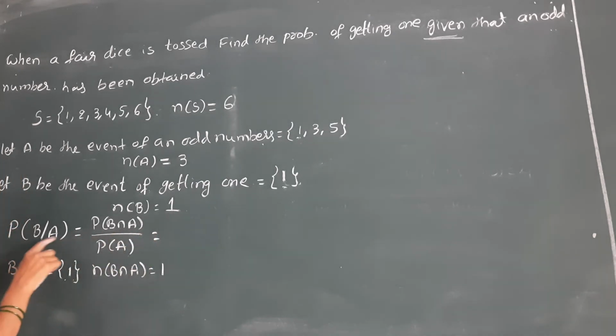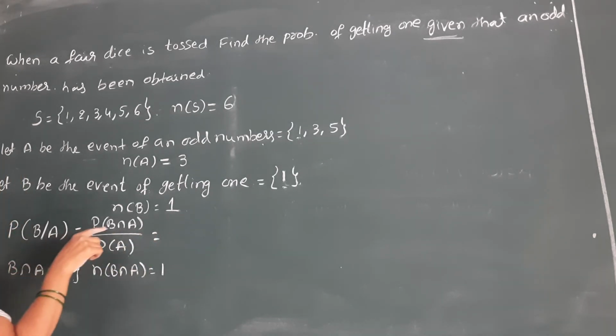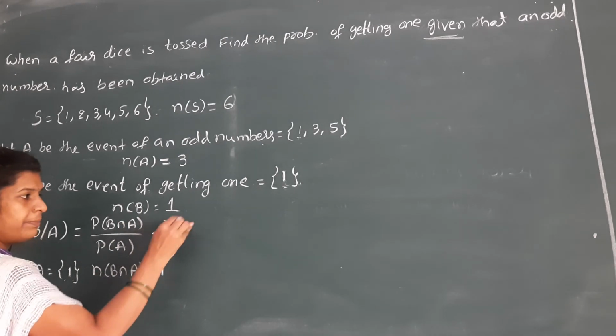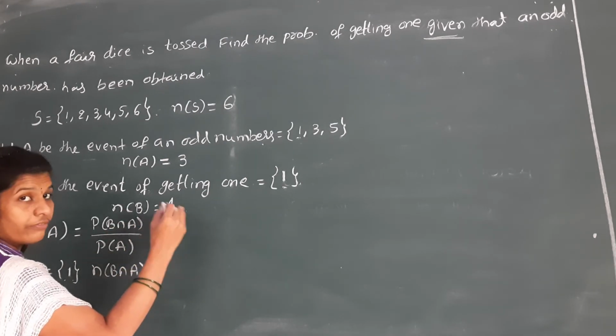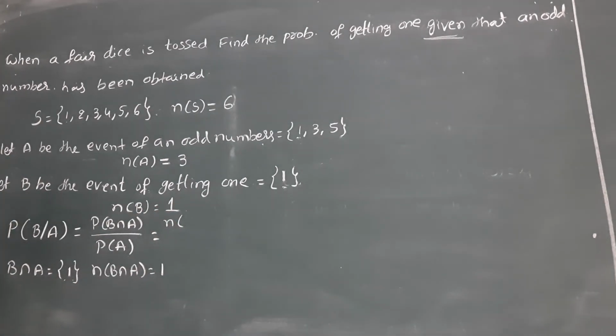Now see the formula. Probability of B given A is probability of B intersection A by probability of A, which is number of favorable cases by total possible outcomes.